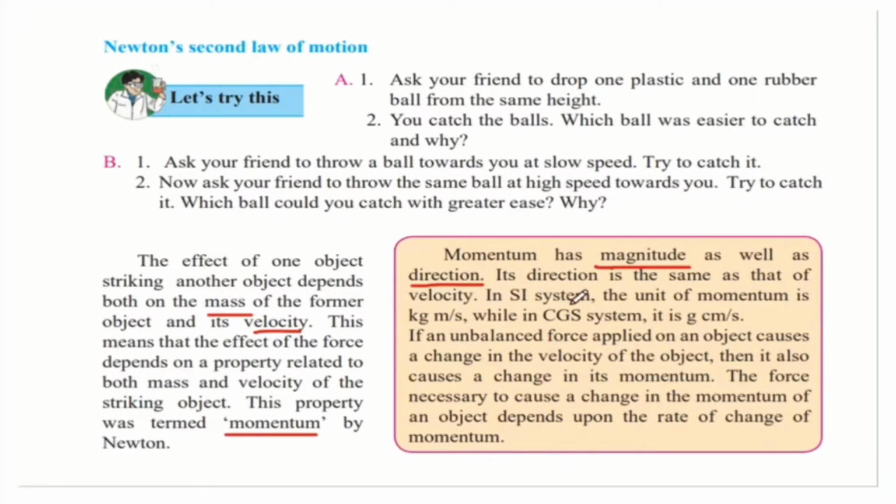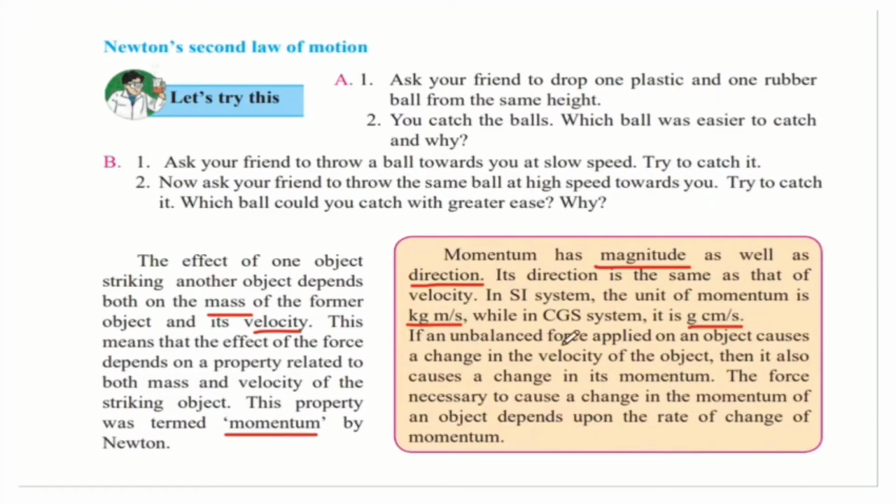In the SI system, the unit of momentum is kg meter per second, while in the CGS system it is gram centimeter per second. So this is just the unit of momentum, which in the SI system is kg meter per second, and in the CGS system it is gram centimeter per second.